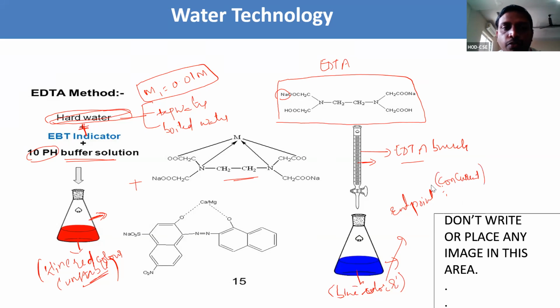Like that, we need to repeat for step 2, step 3 and step 4. Same procedure we need to repeat, but the sample we are taking is different. In step 2 we are taking the step 1 solution, the standard hard water we have prepared, and step 3 is the tap water, and step 4 is boiled water. That is different, but the remaining procedure is similar.